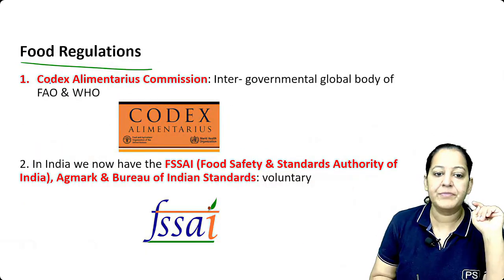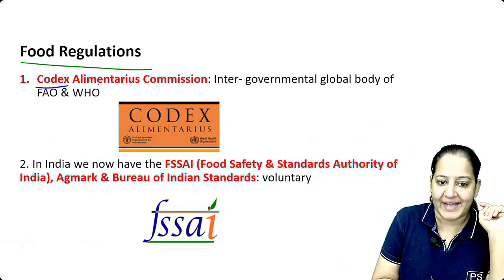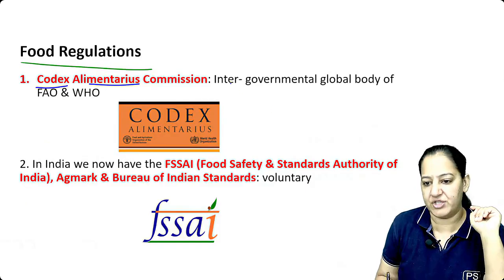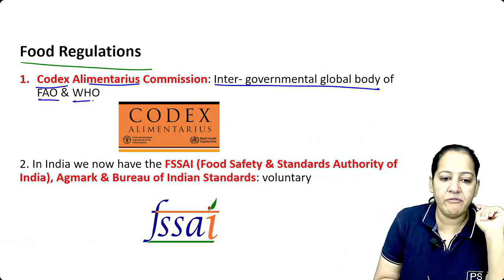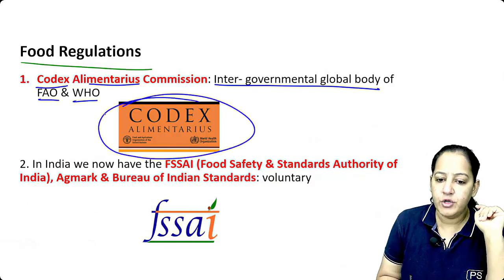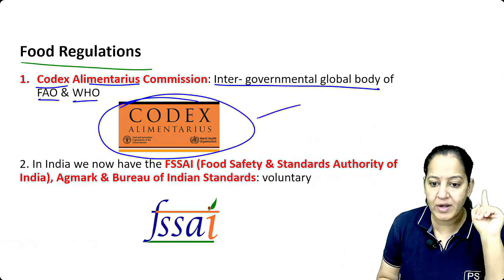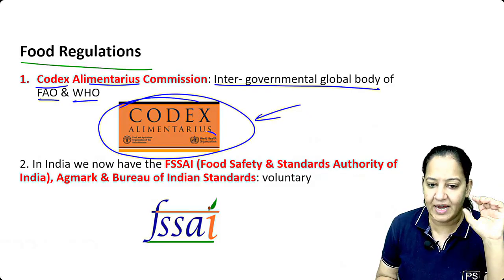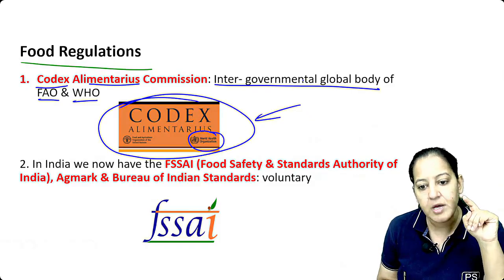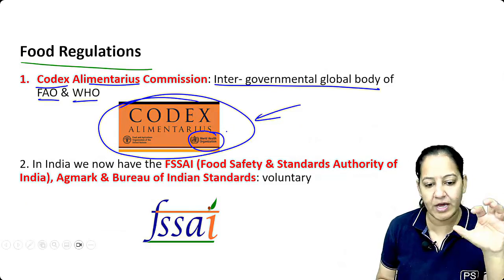The most important is the Codex Alimentarius Commission. It is an intergovernmental global body of FAO and WHO. You have to look for this Codex seal. It means they have already checked the quality of this food, so you can be assured.